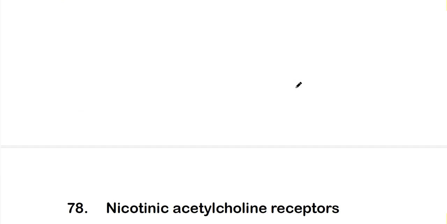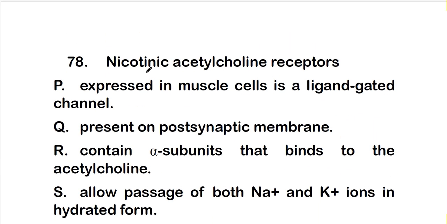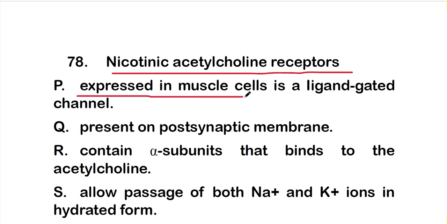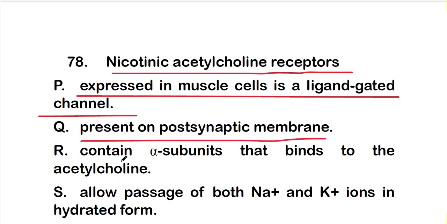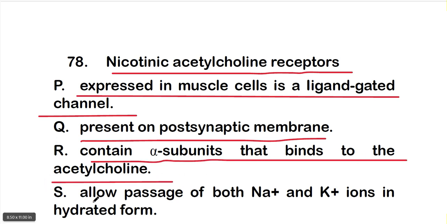So let's move on to question number 78, on nicotinic acetylcholine receptors. The statements are: statement P, nicotinic acetylcholine receptors expressed in muscle cells are ligand gated channels; statement Q, nicotinic acetylcholine receptors are present on the postsynaptic membrane; statement R, they contain alpha subunits that bind to acetylcholine; and statement S, this receptor allows passage of both sodium and potassium ions in hydrated form.